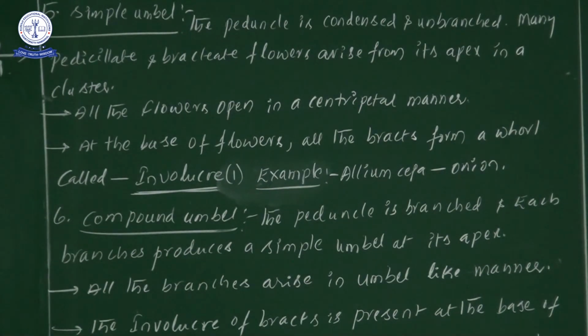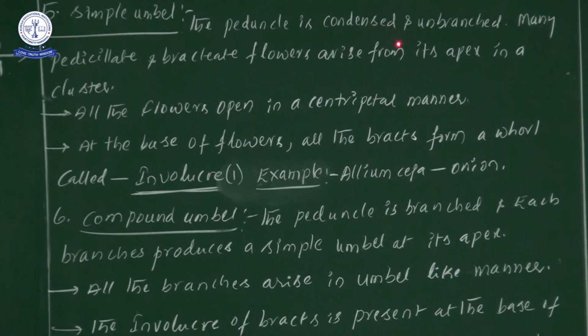Before, in the four types we have seen, the peduncle is not condensed. That is why the arrangement of flowers on the peduncle we saw was acropetal. But here the peduncle is condensed, so there is centripetal arrangement of flowers. Try to remember, it is the condensed peduncle only. Now what is the information?